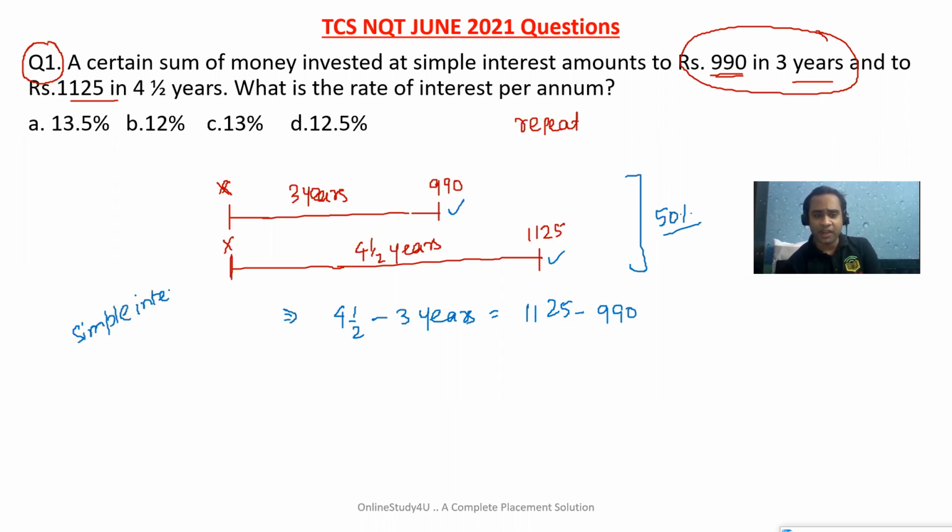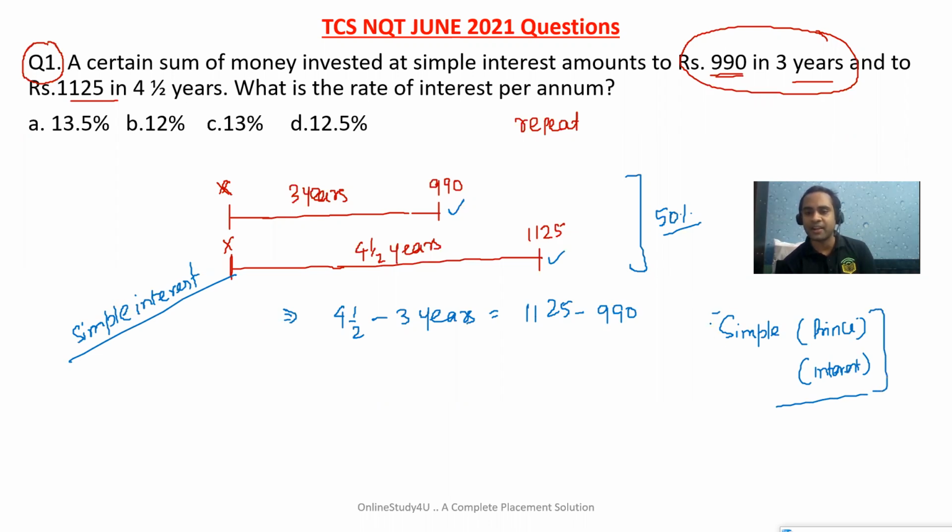If it were compound interest, the process would be different, because in simple interest your principal will be the same, and because your principal is the same, your rate of interest will also be the same. This is the fundamental of simple and compound interest.